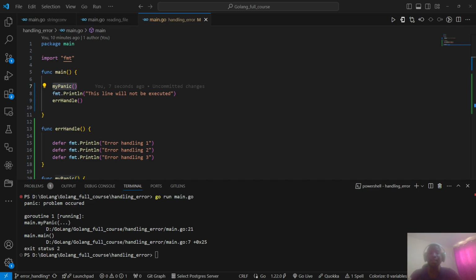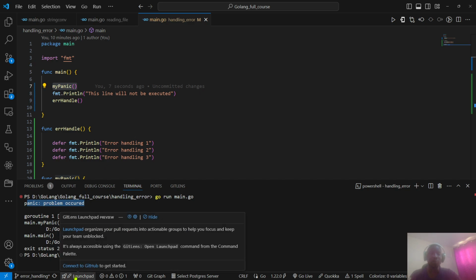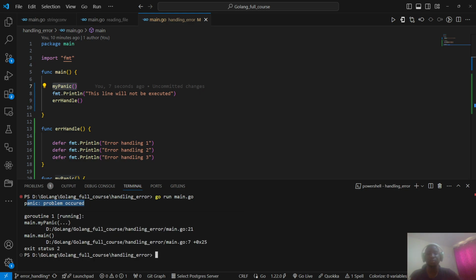So we proceed to now recover. How can we regain from panic? Because calling my panic will cause the program to panic and print the panic message, and the program will terminate. As you have seen, panic, problem occurred, goroutine, it has now stopped there. It has exit status 2, meaning that the panic was called and it stopped the execution of the code. Now, how can we recover from the panic so that the other code can continue running?